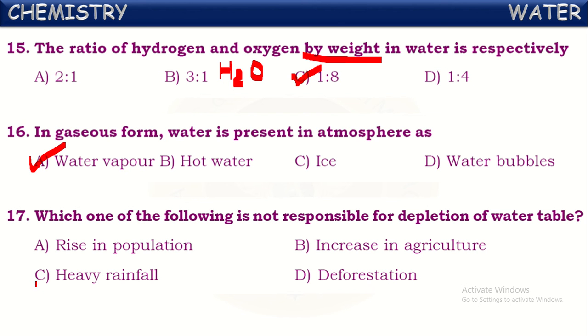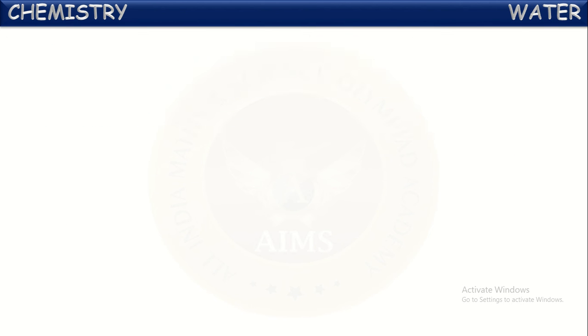But if you see this, heavy rainfall. What happens if it rains heavily? A large amount of water will come down to the earth's surface and all the water bodies will be filled with water. More water will be sinking into the earth's surface, so the level of the water table will be increased. More water will be recharged in the ground. That is not responsible for the depletion of water table. That is heavy rainfall. Okay, next one.